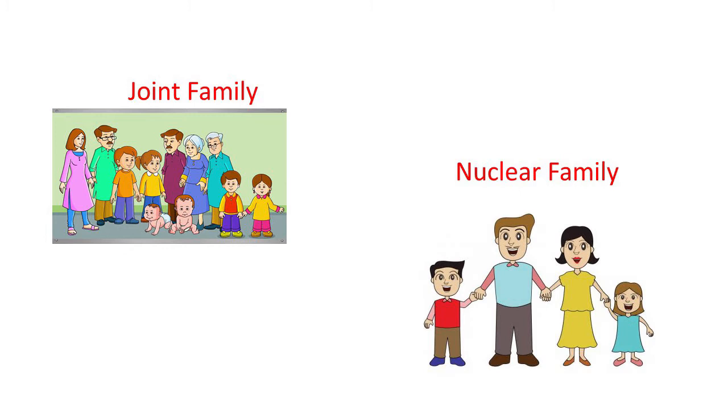A family is classified as a joint family, and the other classification is a nuclear family. So, two families. One is joint family, the other one is nuclear family. Right?